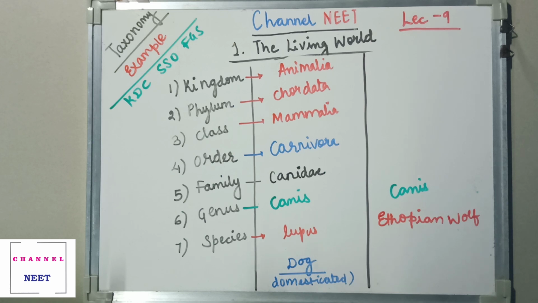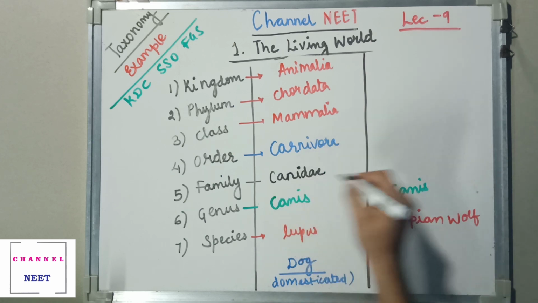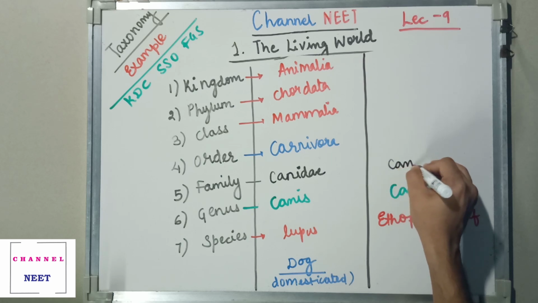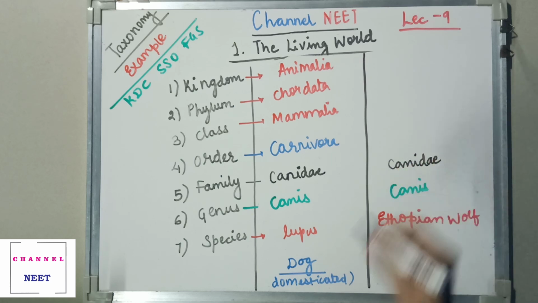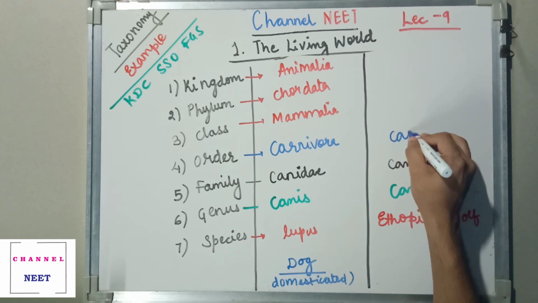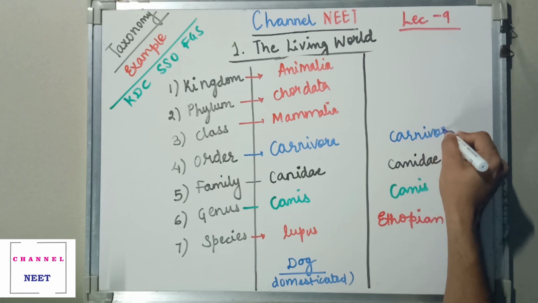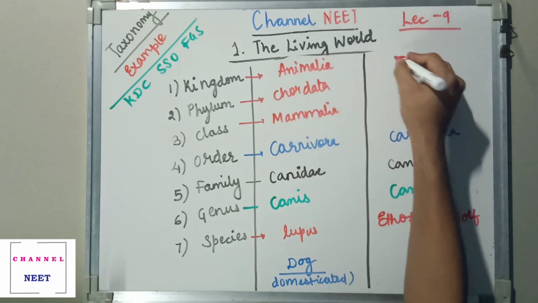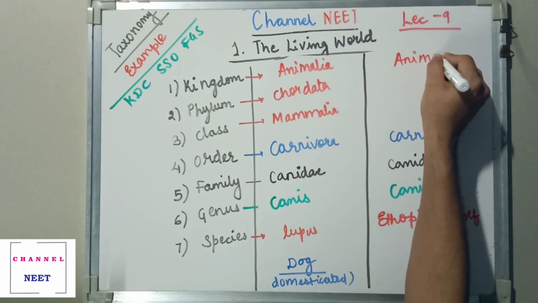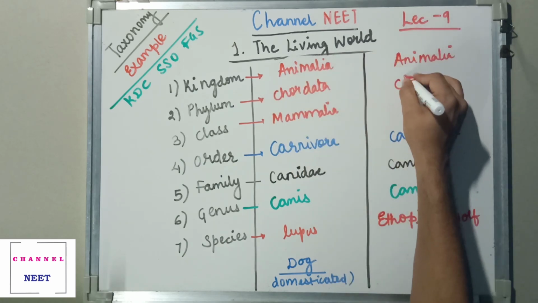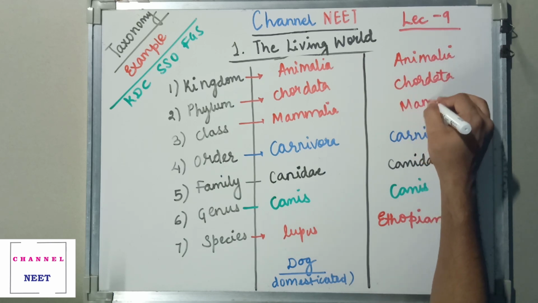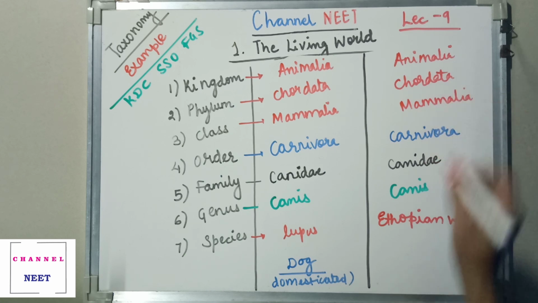Next, it has been classified under the taxonomic categories of family Canidae, order Carnivora, kingdom Animalia, phylum Chordata, and class Mammalia.